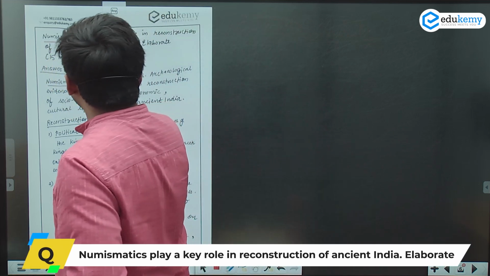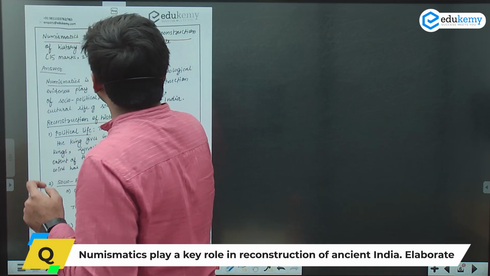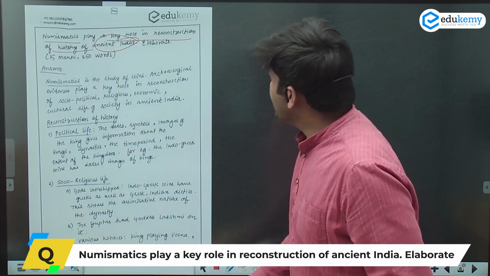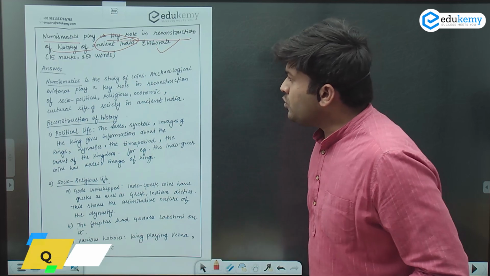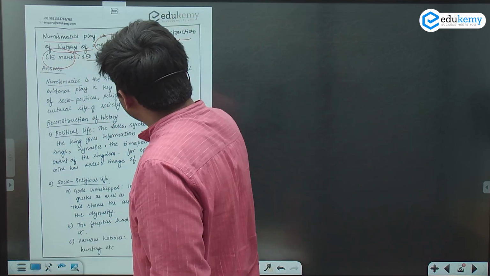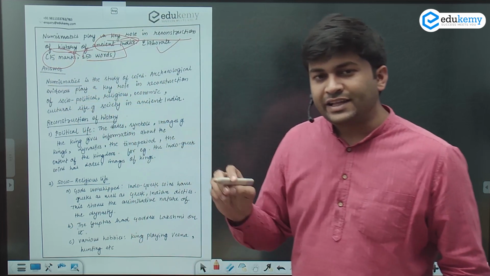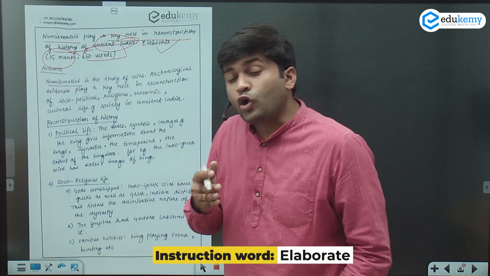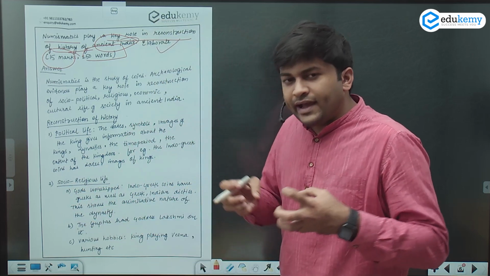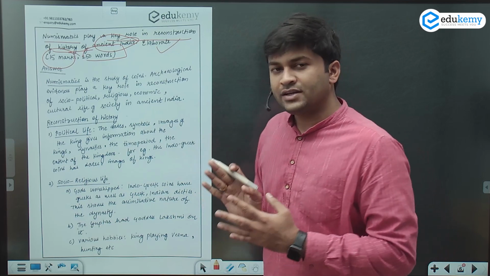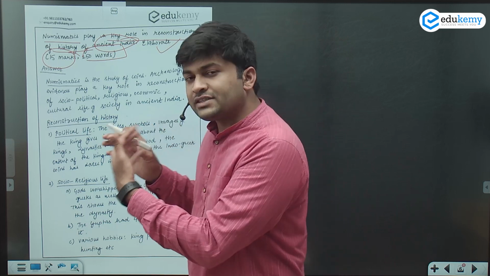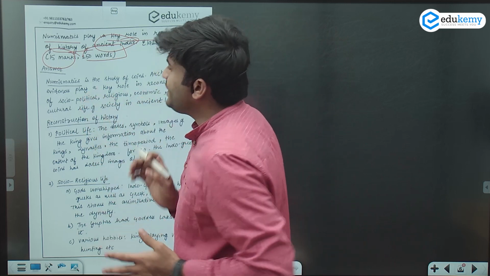Numismatics plays a key role in the reconstruction of history of ancient India. We have to elaborate. Now, the question is for 15 marks and we have to write the answer in 250 words, and the instruction word is given as elaborate. Now what does elaborate mean? So you have to extend the statement, in a way you have to give a detailed discussion on what the statement is saying.